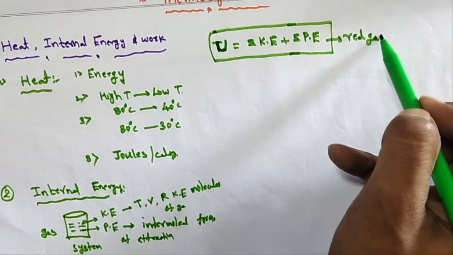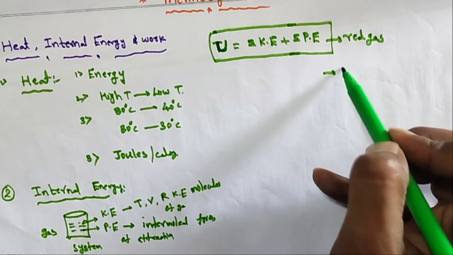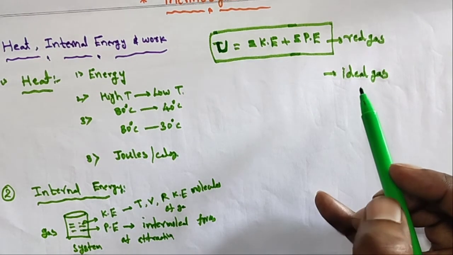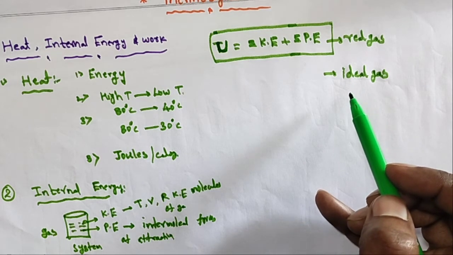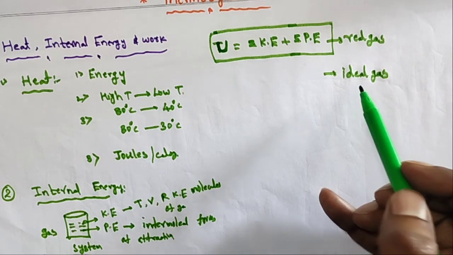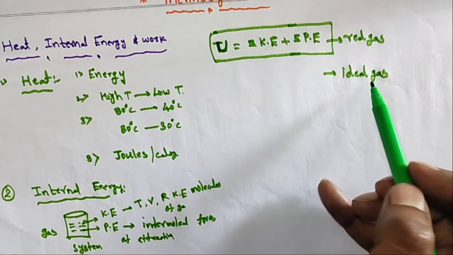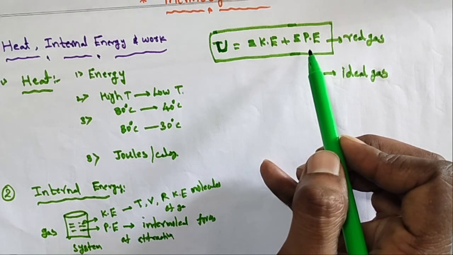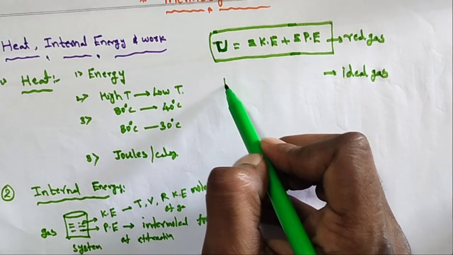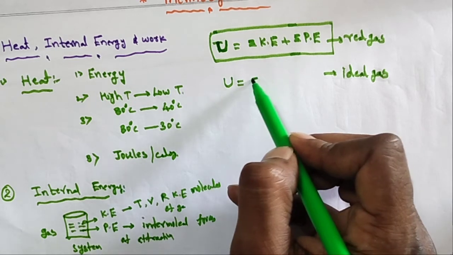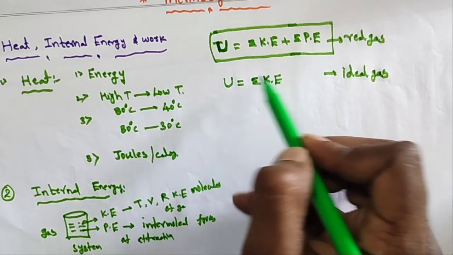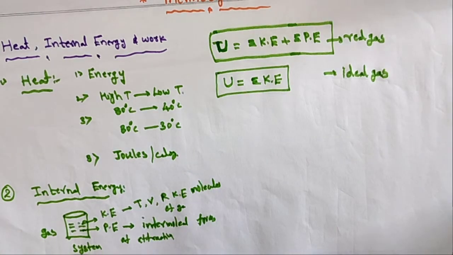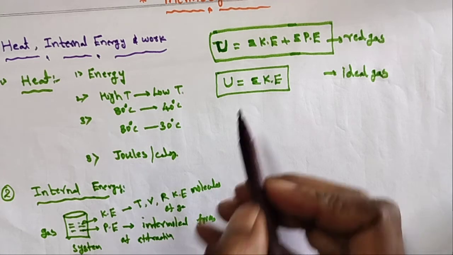This is for real gases only. Suppose I take an ideal gas. We know about real gases and ideal gases in the thermal properties of matter videos, so watch those videos once. For ideal gases, the potential energy is neglected, being very small. So the internal energy U is equal to the sum of kinetic energies.